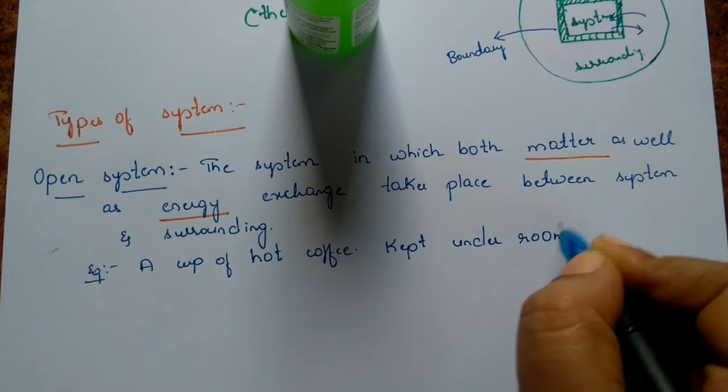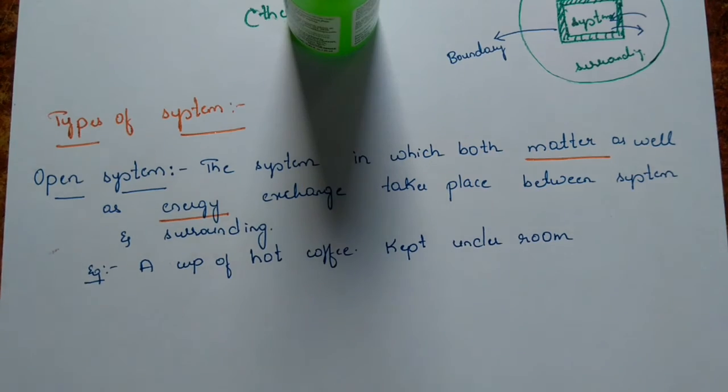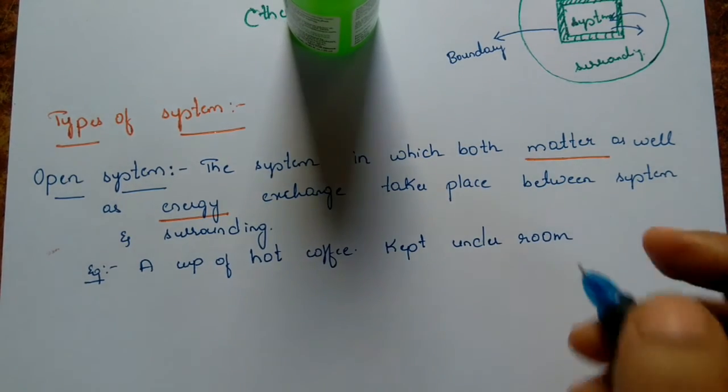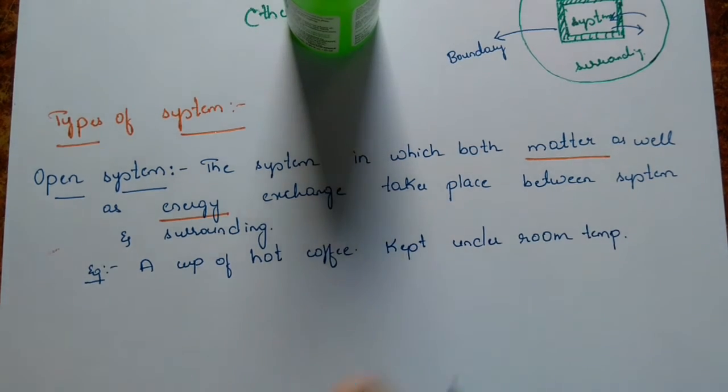Because of vapors, matter exchange is taking place. Because it is turning cold, that indicates that energy exchange is also taking place. Clear it is?